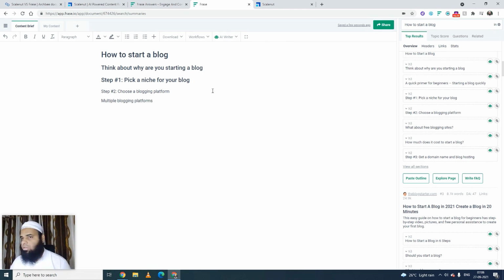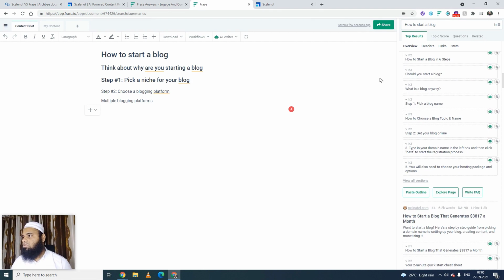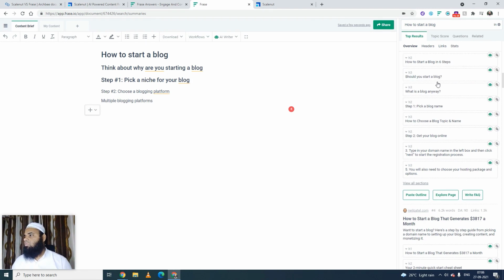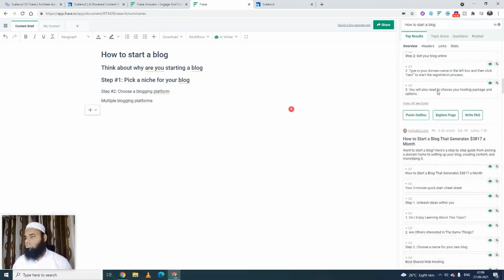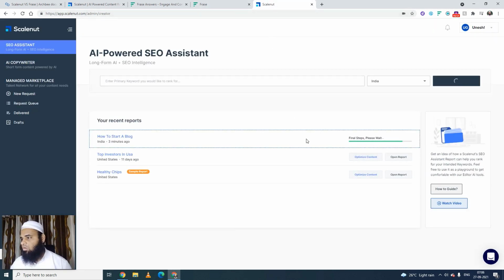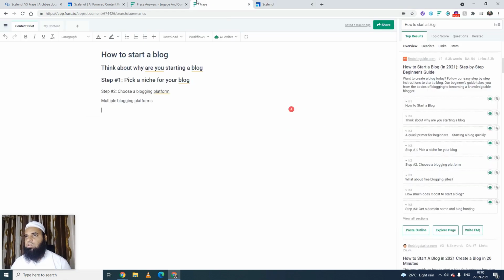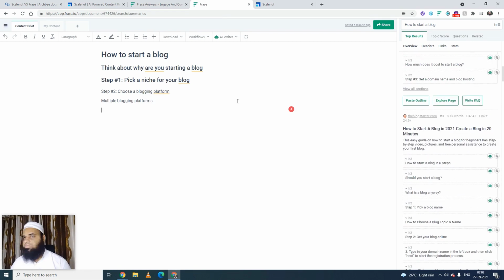So this is just an outline, guys, that we are creating over here. Like this, we can go in this direction of creating 6 simple steps. So this is just for an idea. If you want me to create a detailed full article live inside a video, you can tell me in the comment box. Now we will see over here, Scalenut is still creating a report on how to start a blog. So meanwhile, let's play with it for a while.